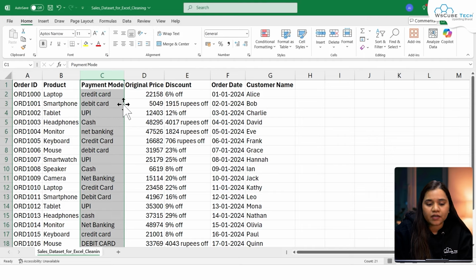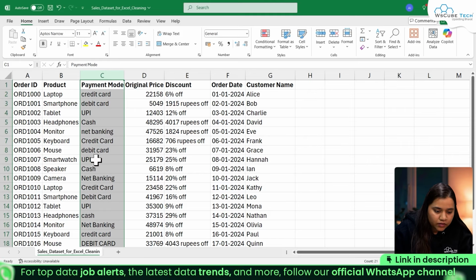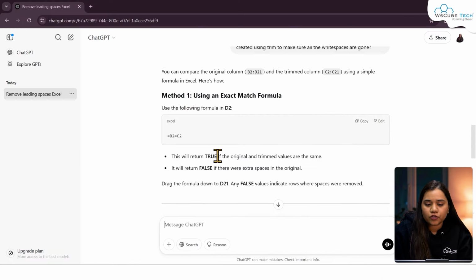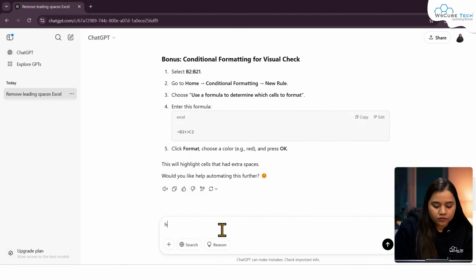Moving forward, we can also see in the payment mode, we have inconsistencies in the casing. Where credit card, debit card is in smaller cases, and wherever it's cash and again credit card, there are upper cases. How do we fix it? Okay. So here would be the question: how do I convert a column's value to upper case to maintain consistency?